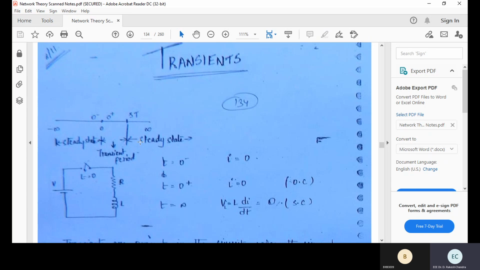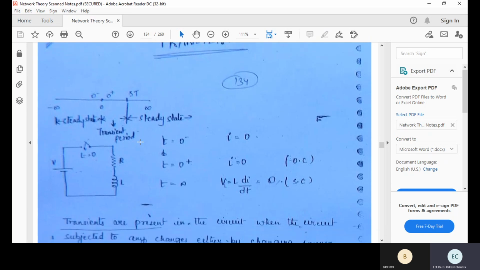Okay. So in this transient, we have to look at two terms called the transient period and the steady state period. What do you mean by transient period? Sudden disturbance. That means suddenly if you open the switch or close the switch, the system responses, current values, voltage values, current through the inductor, voltage across the capacitor, and all such values, those disturbances may be the transients.